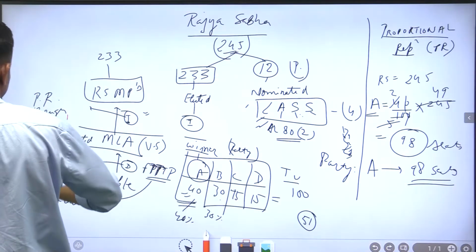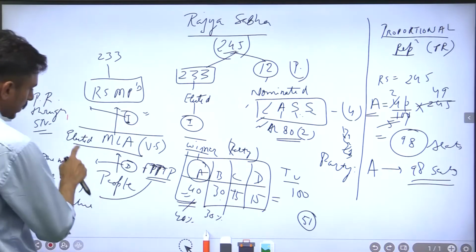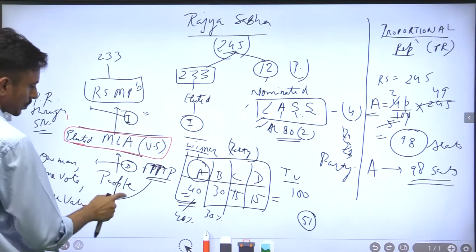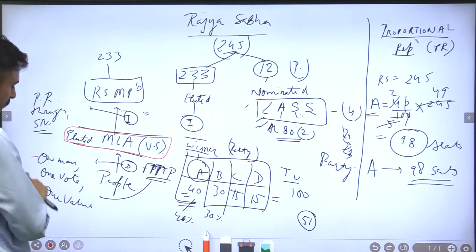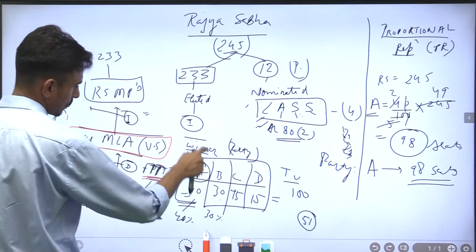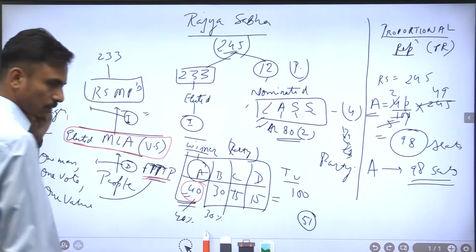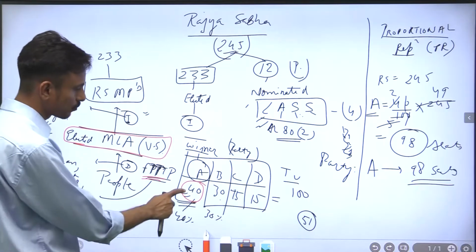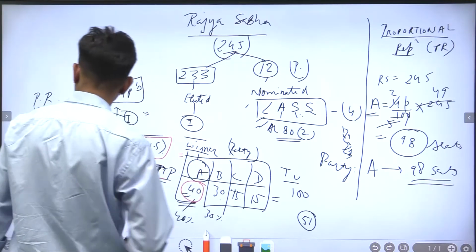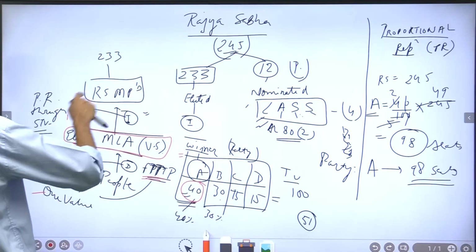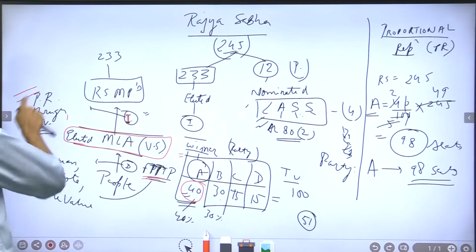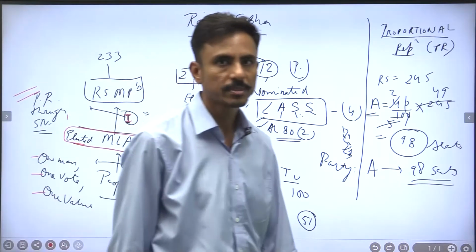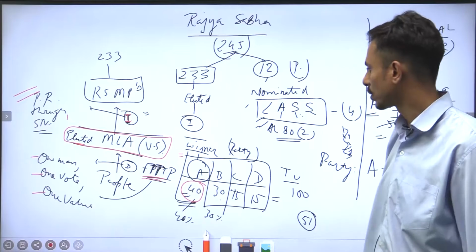Now we know that the method we follow in Vidhan Sabha elections is first past the post. People, through direct election, elect the MLAs, one man, one vote, one value, and the candidate who has secured the highest number of votes is declared the winner, right? And then they in turn elect the Rajya Sabha MPs through indirect election. The method used there is proportional representation through single transferable vote, right?